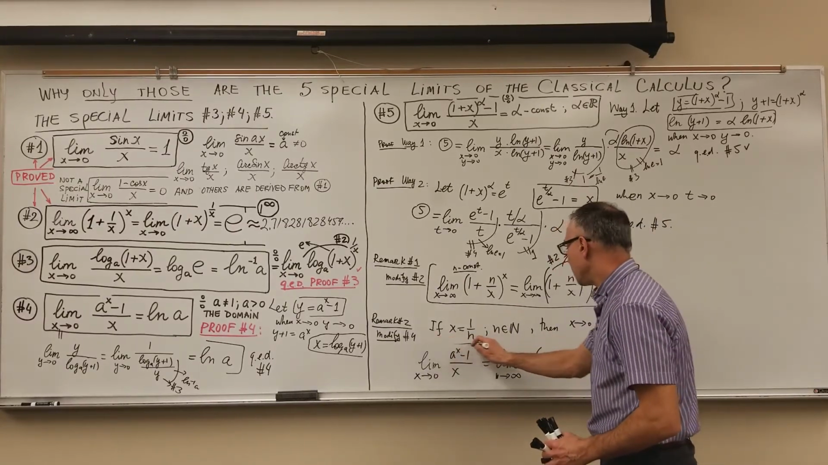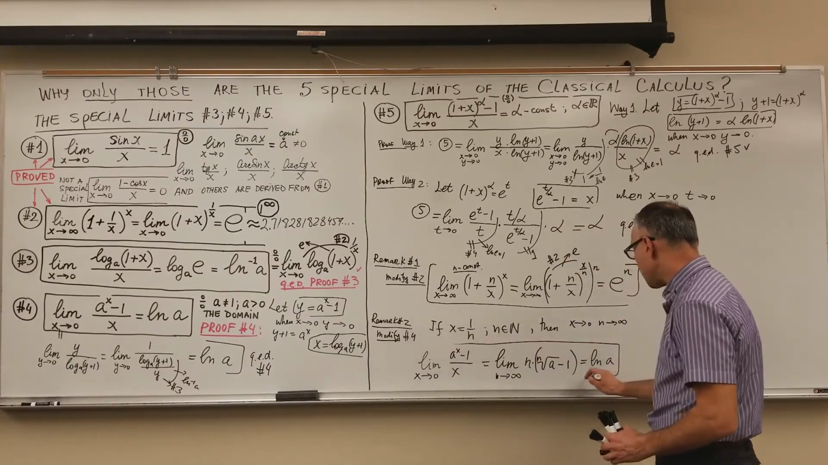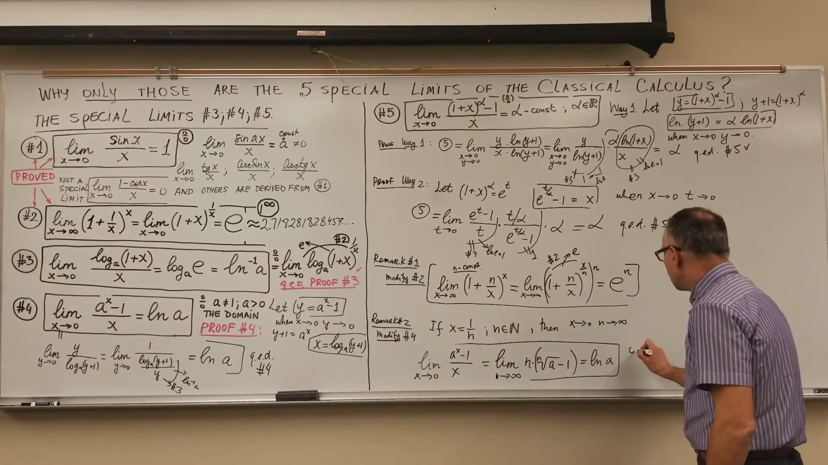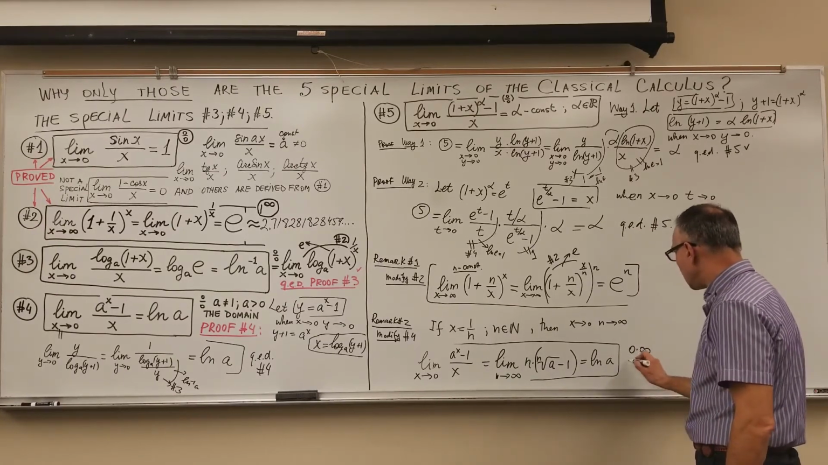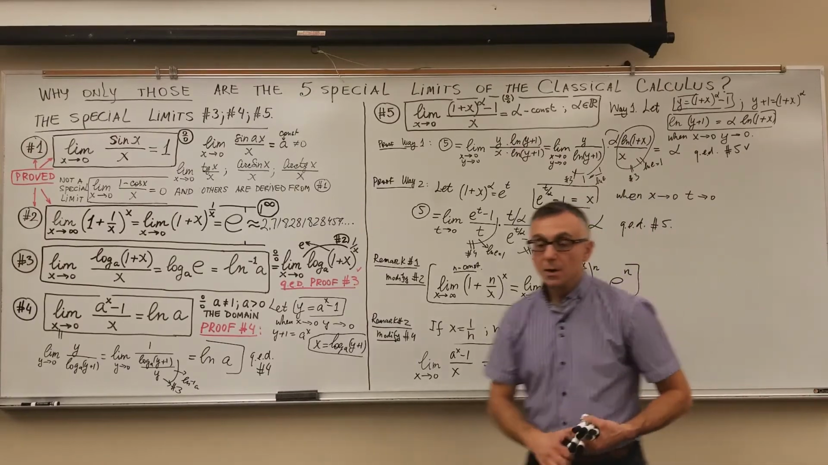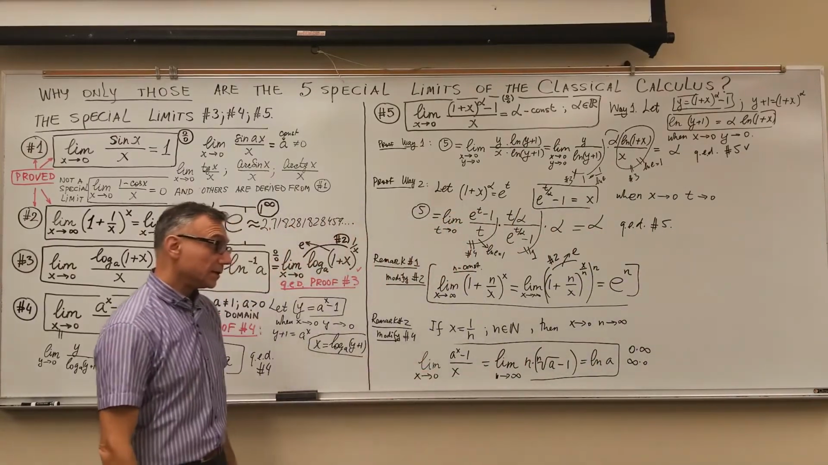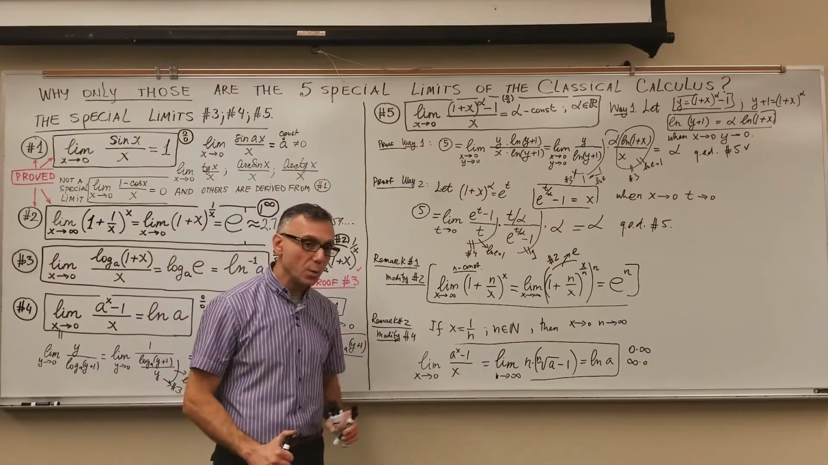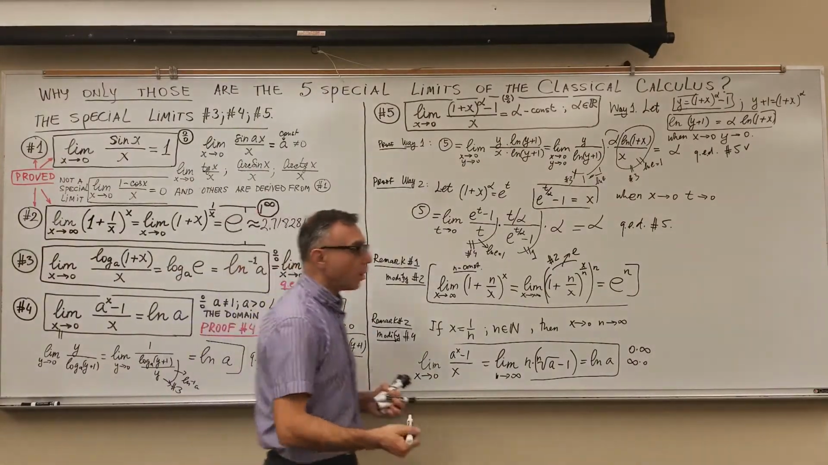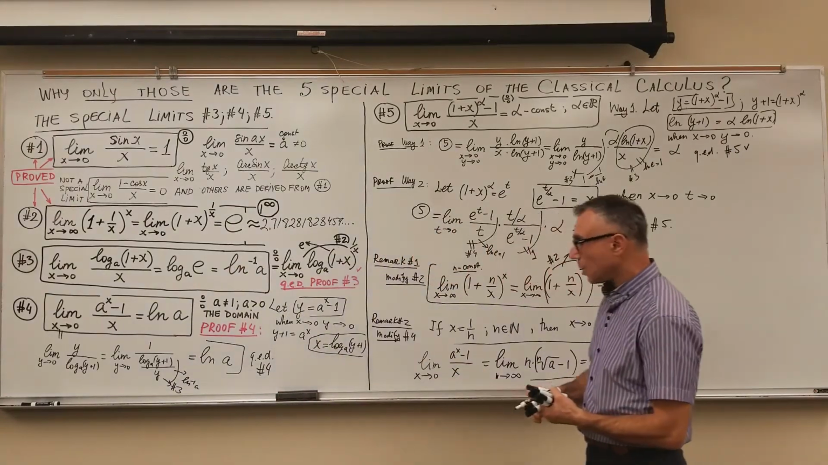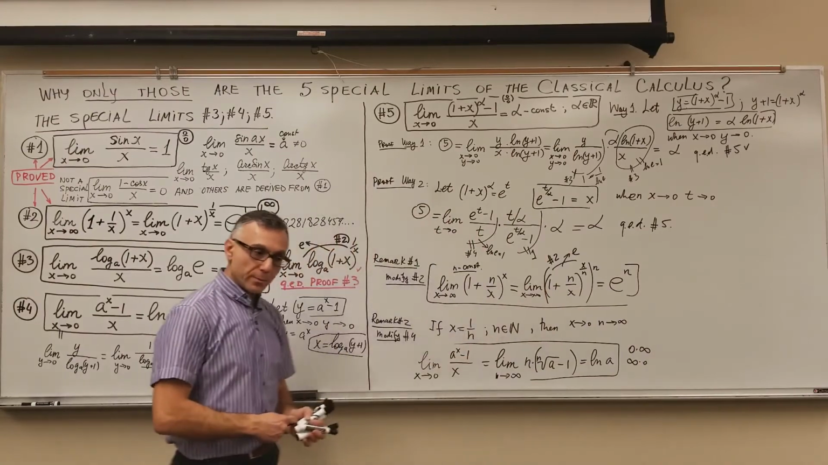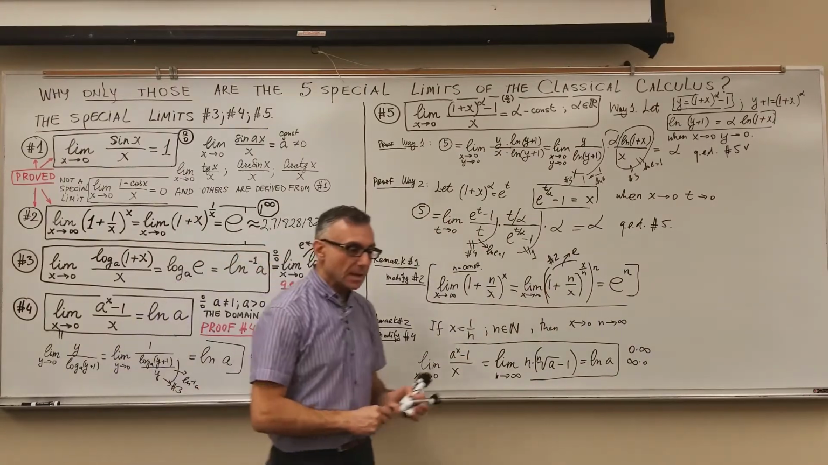This is also a very useful limit. It has a 0 times infinity or infinity times 0 indeterminate form. So whenever you have this kind of indeterminate form, this is one of the ways to resolve it. That's also a very useful application of the special limit number 4. I hope that was clear.